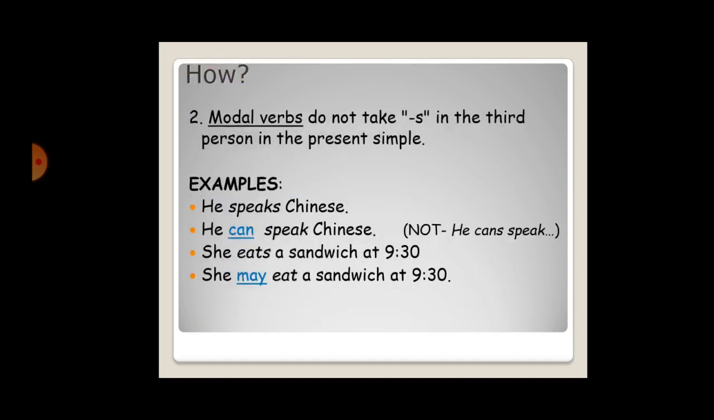So my dear students, now how are they special? Here you can see the explanation. Modal verbs do not take s in the third person in the present simple. For example, he speaks Chinese. So here, he can speak Chinese, or he cannot. Not is the negative. I have already explained this to you from the textbook in our meet. She eats a sandwich at 9:30. She may eat a sandwich at 9:30.